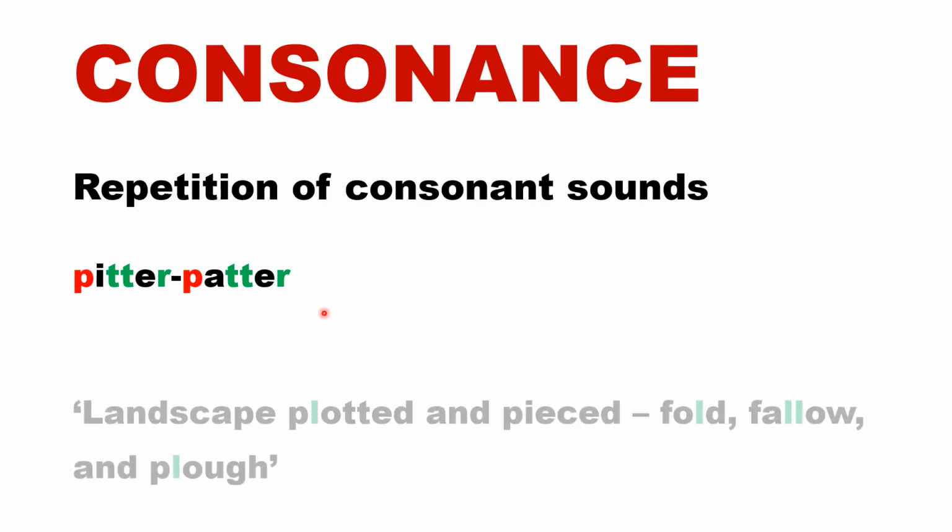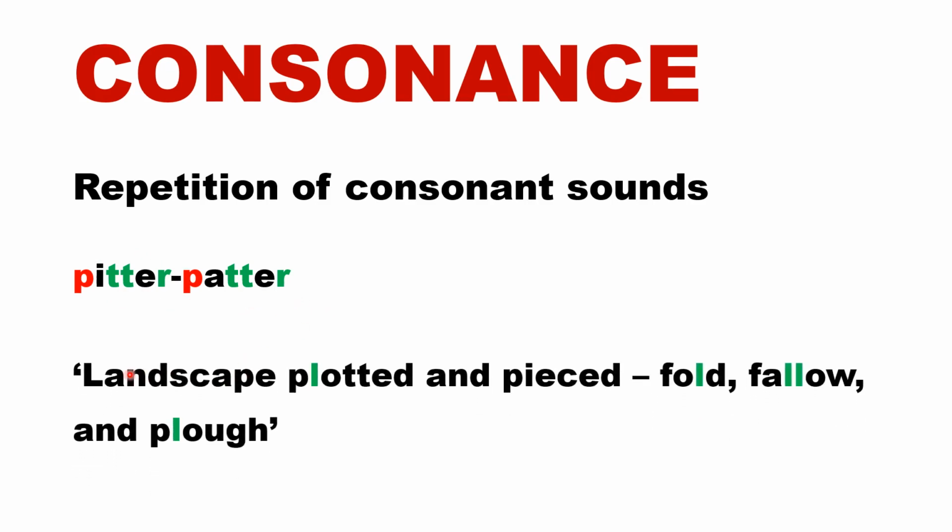So we take again the last line of the last example, "Landscape plotted and pieced, fold, fallow and plough." In this line we saw that there was alliteration on the sounds of P and F, but we have here consonance on the sound of L, because it is repeated in the middle of these words: plotted, fold, fallow and plough. So we have consonance on the sound of L. This is consonance. And assonance?